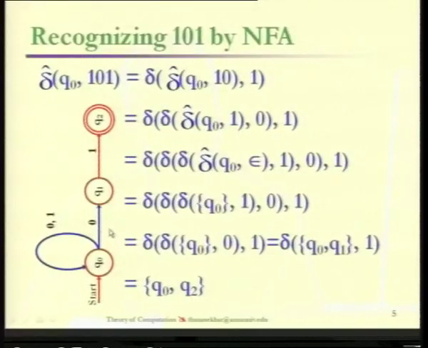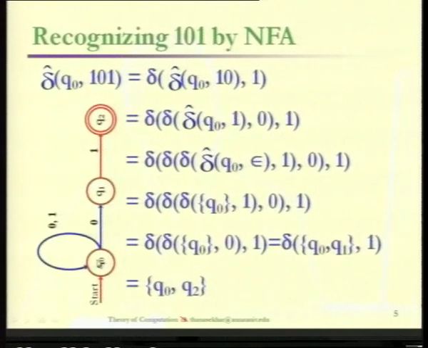We shall see one simple example of how we evaluate the extended transition function for some string x or y. Here is the example. The automata is available here. It is the automata that recognizes any set of strings terminated with 01, and it is an NFA because we have two transitions for 0 from q0. You can either go to q1 or come back to q0. Because of these transitions, this is a non-deterministic finite automata.